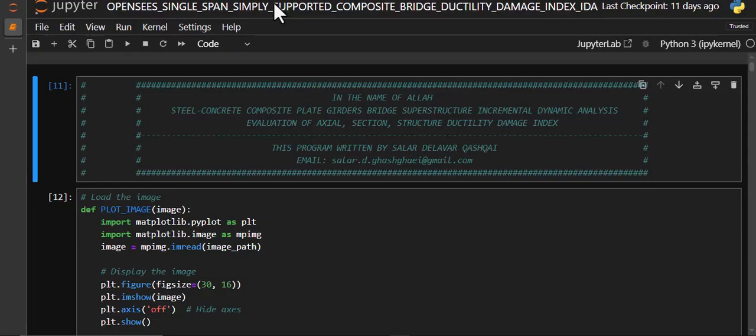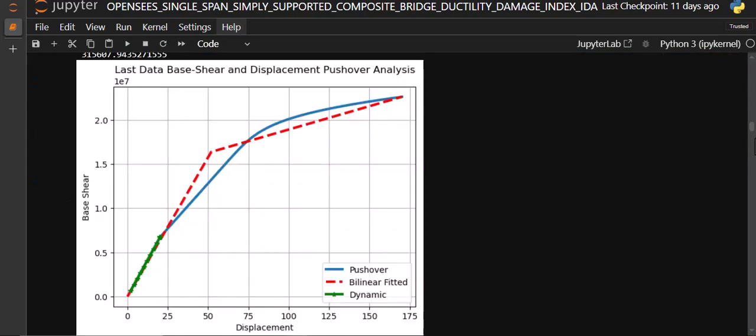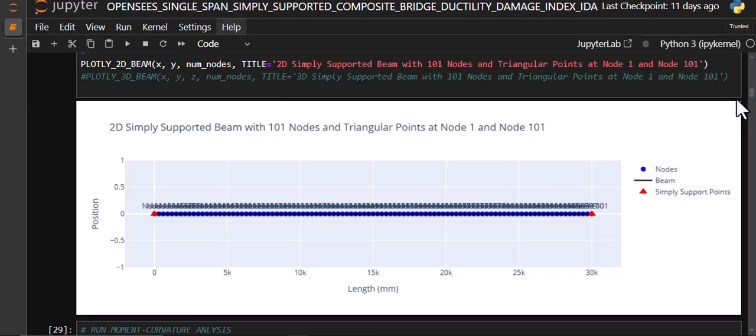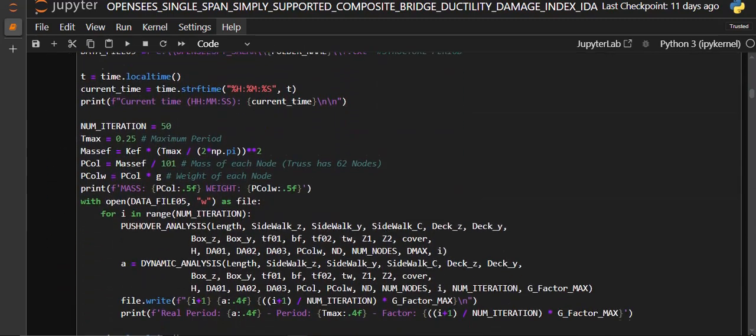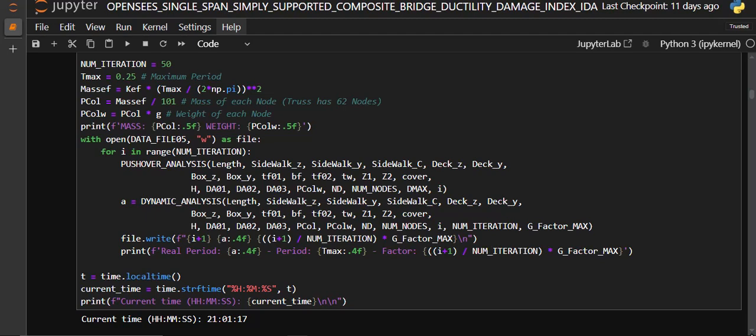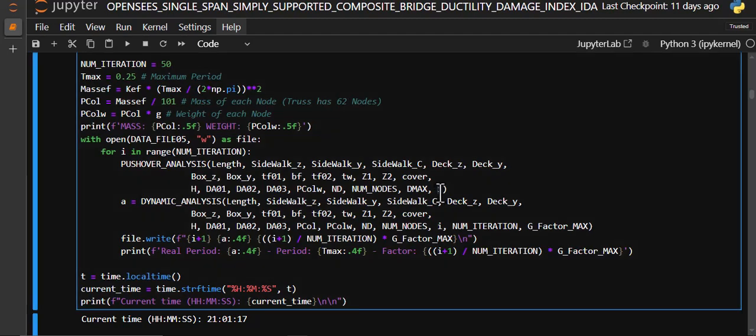So let's see the OpenSees of incremental dynamic analysis of this steel concrete composite plate girder bridge. All process is the same, and you see, yes, in here with definition of I, we are going to change the acceleration factors.